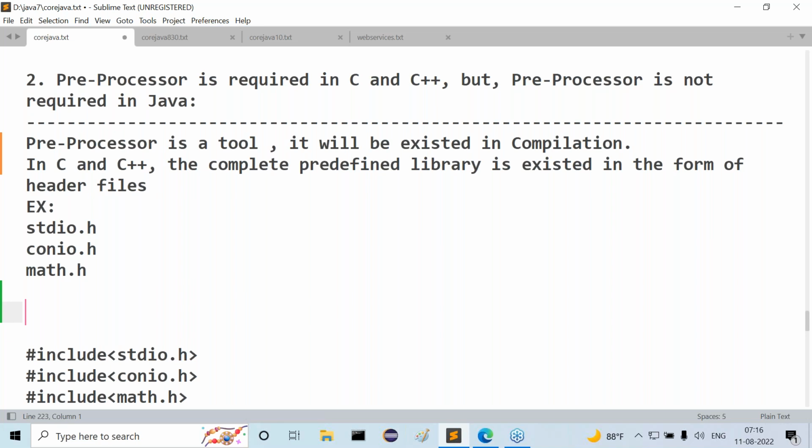If you already took that, then I'll move to the next topic. If it is required, you can take it. At least try to read the content now. A preprocessor is a tool, it will exist in compilation. In C and C++, the complete predefined library exists in the form of header files. Examples are stdio.h, conio.h, and math.h.